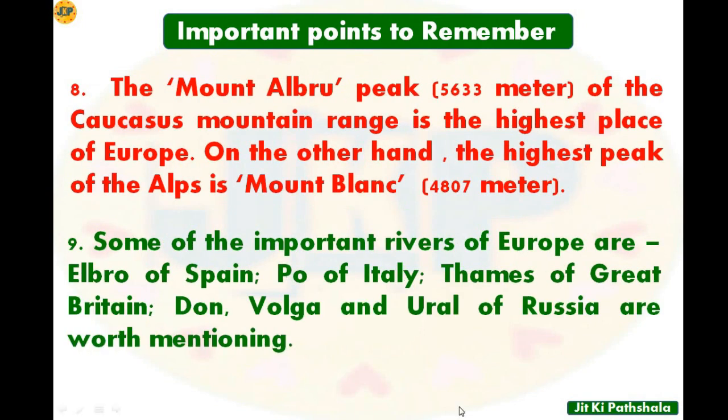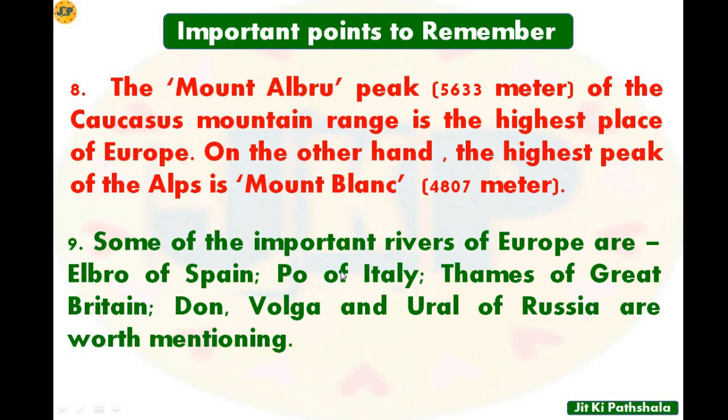Let's see point number 8. The Mount Elbrus peak, 5633 meter, of the Caucasus mountain range, is the highest place of Europe. On the other hand, the highest peak of the Alps is Mont Blanc, which has a height of 4807 meter.